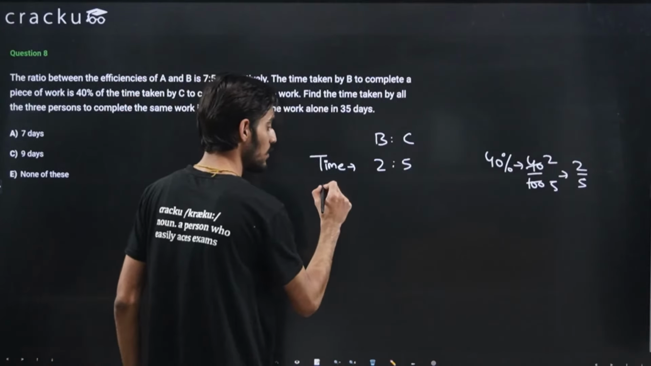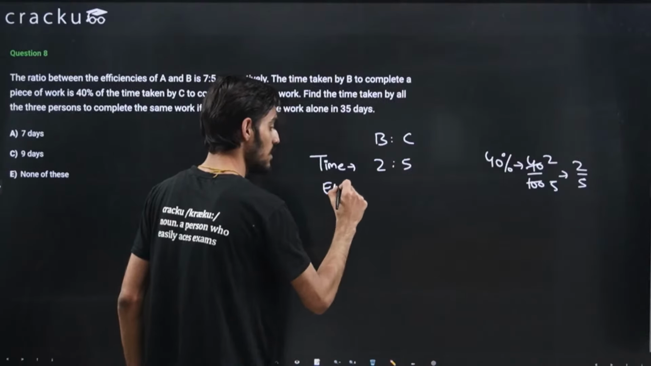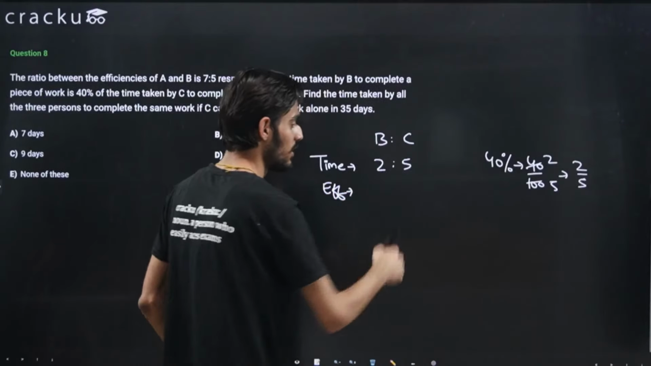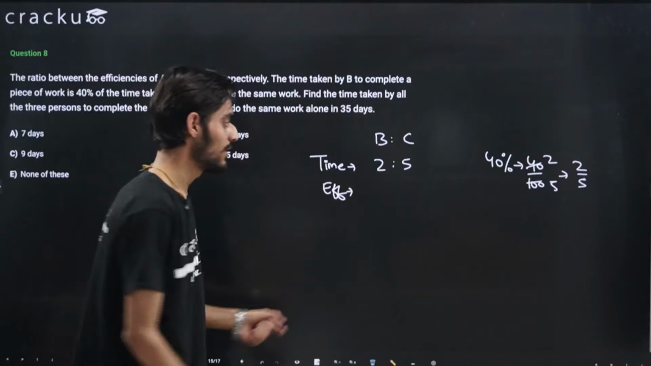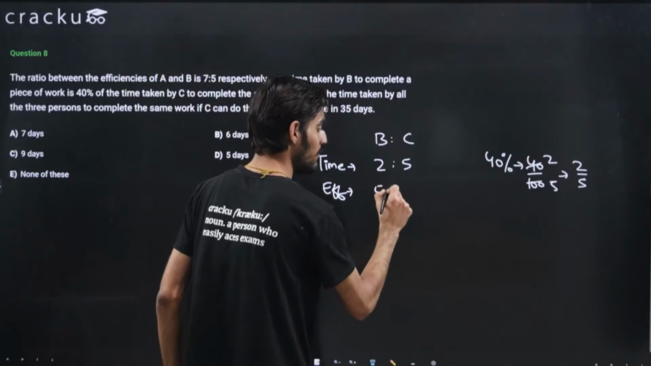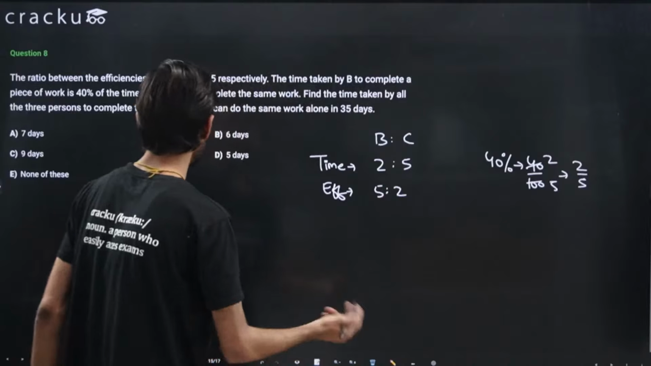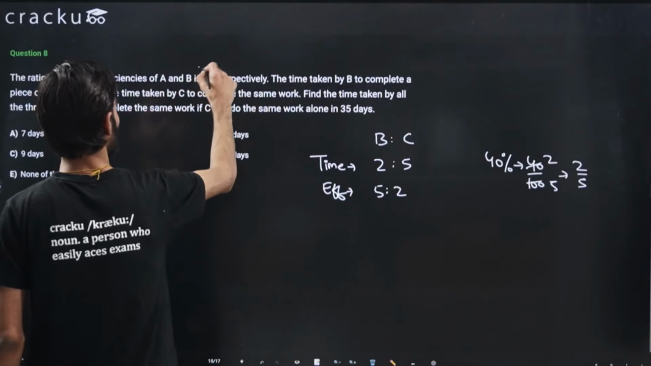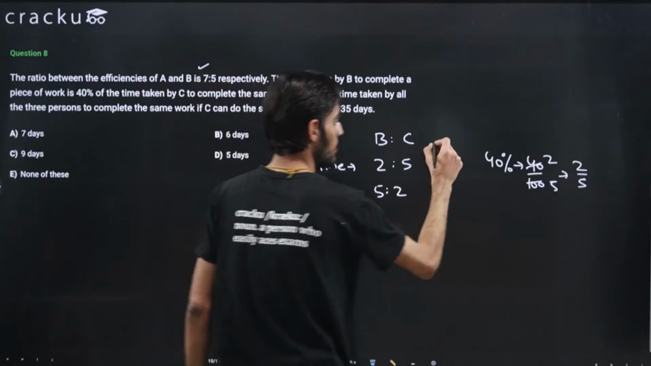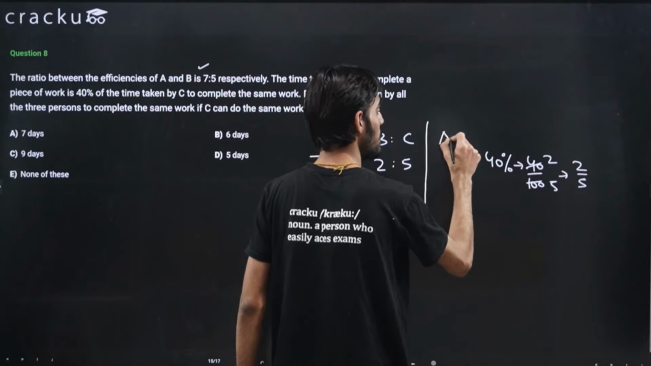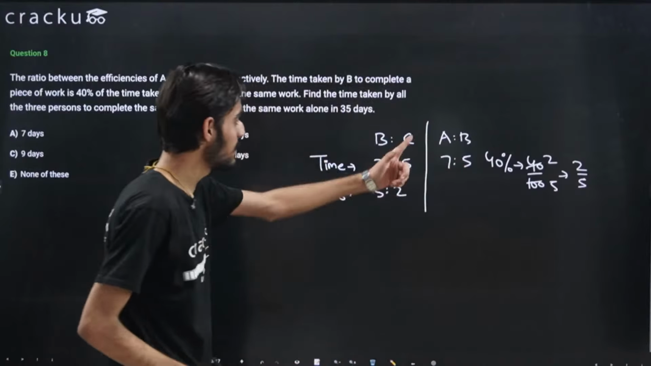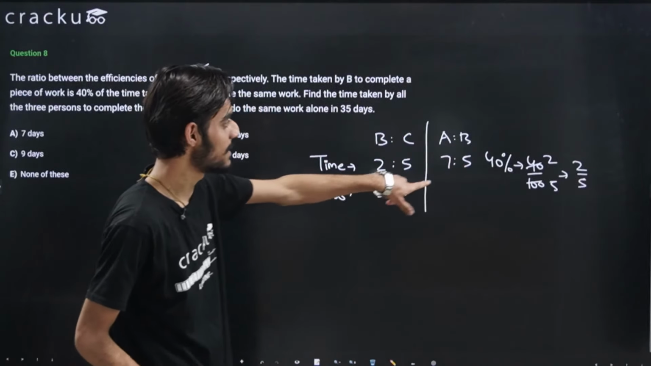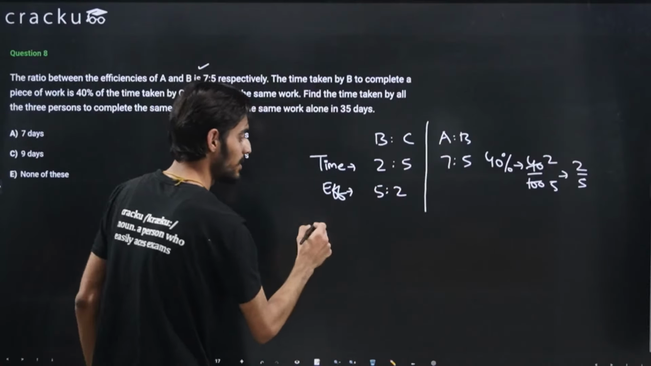And like I told you, the ratio of efficiencies is in the reverse order. If this is A is to B, then this will be B is to A, or 1 by A is to 1 by B. So the efficiency ratio will be equal to 5 is to 2. And we are already given the ratio of efficiencies of A and B, that is 7 is to 5. Now B is common in the two ratios and it is the same as 5. So we can directly compare the two ratios.